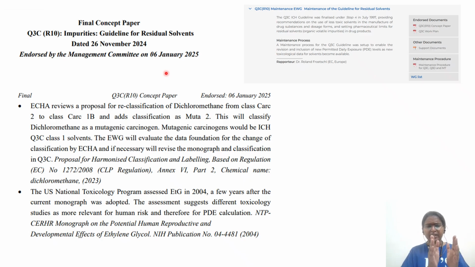Okay, another thing you have to remember is that HBEL reports, or science, are dynamic. Whenever new information comes, there will be a change in these HBEL values also, whether it is permitted daily exposure, occupational exposure limit or ADI. These regulatory limits keep on changing. With respect to nitrosamine impurities also, you have seen earlier that the regulators will submit one particular value, but once they get more information, they change this value, whether it is an increase or decrease.